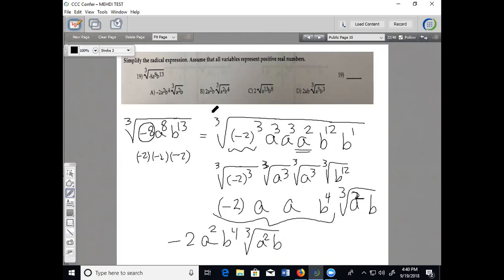Okay, let's see if that is one of the choices here. Minus 2 a squared b to the 4 looks like that is A. A is the correct answer there for that one.